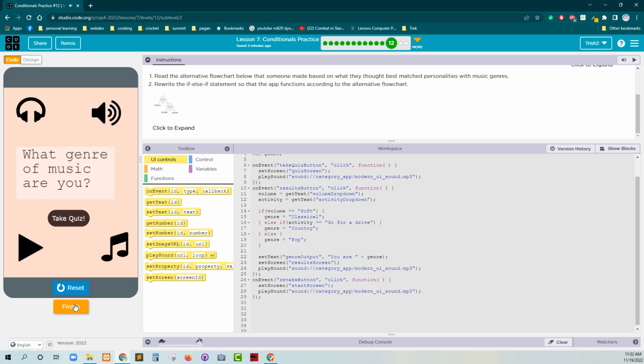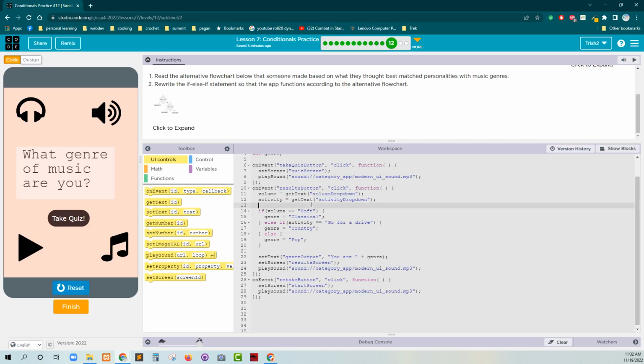Okay. That's what they got going right now. Yeah. Okay. Soft. Else if activity, go for a drive. And then else pop. So pop's pretty much kind of the default if you haven't gotten a result up here.